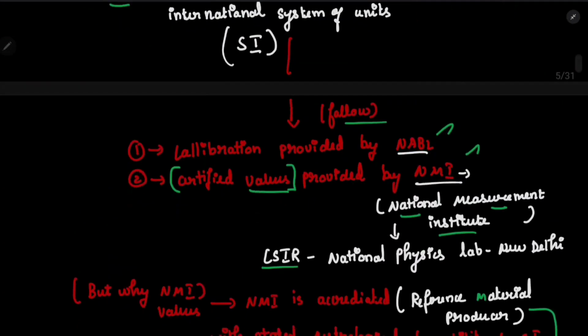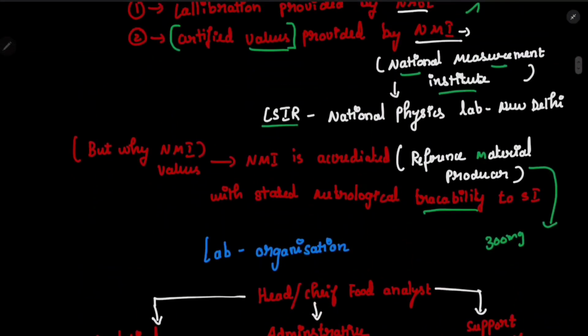That's why we are following the NMI. So this reference material produced by the NMI will be traceable to the SI, so we can use this data. That's it.